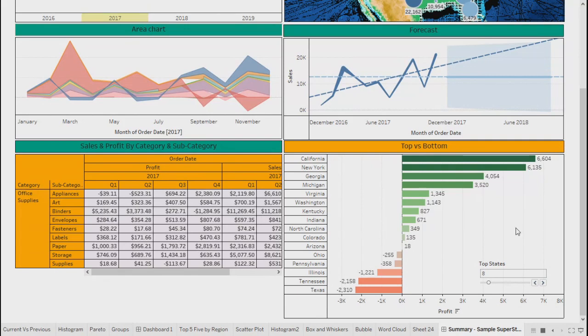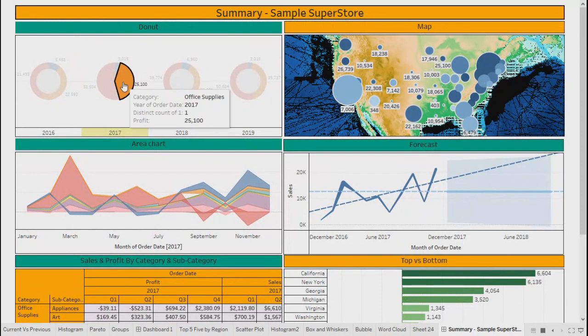And in the last chart, top versus bottom, you will see all the states by profit for 2017, right? So everything is filtered for office supplies and 2017 data. So that is one level of looking at it.